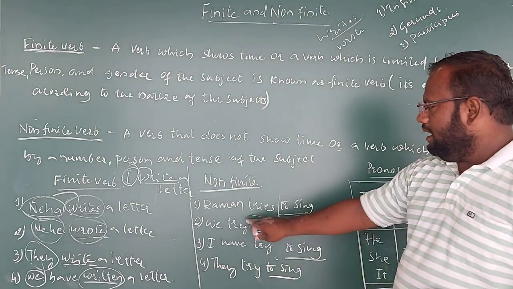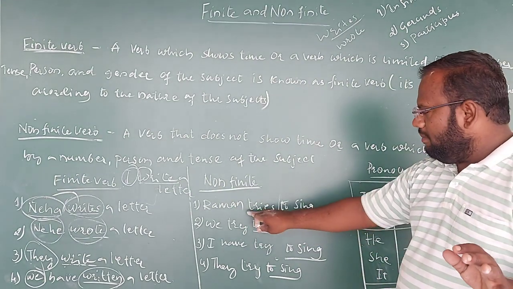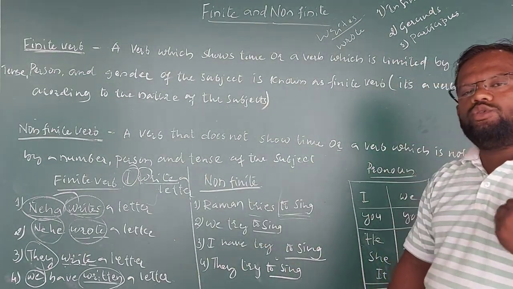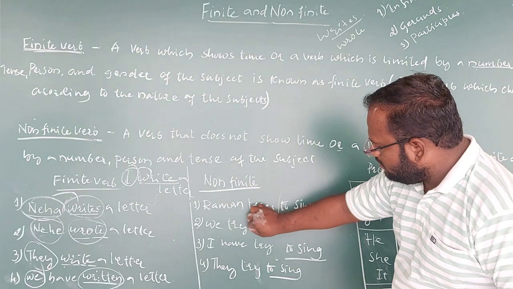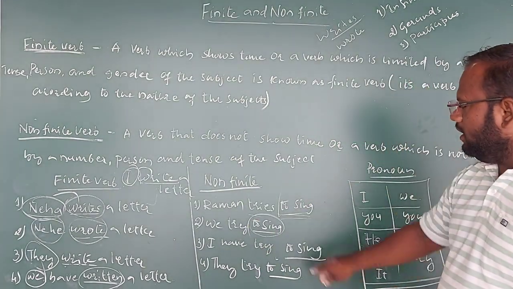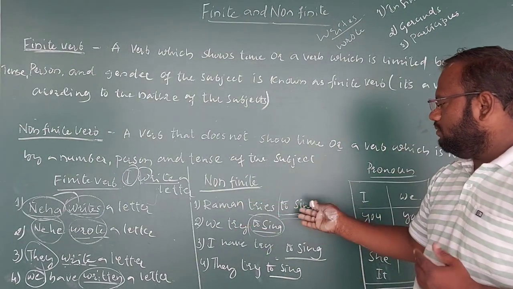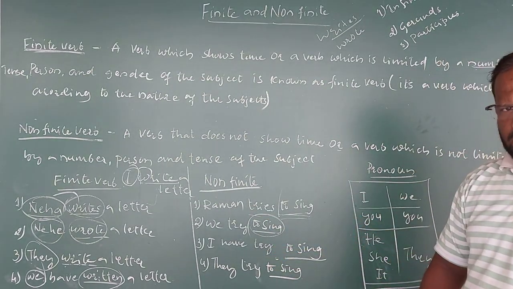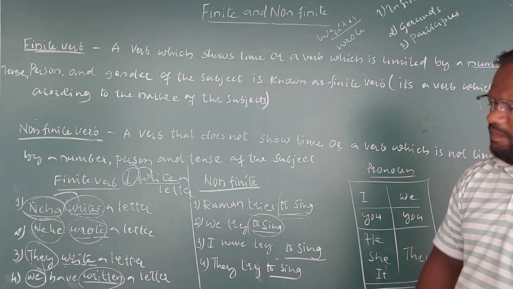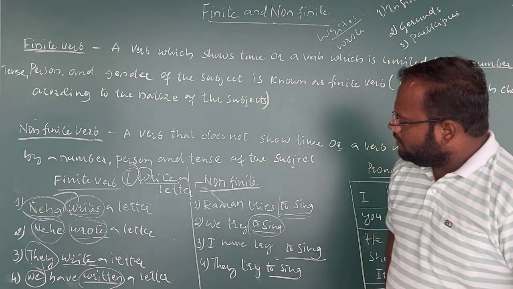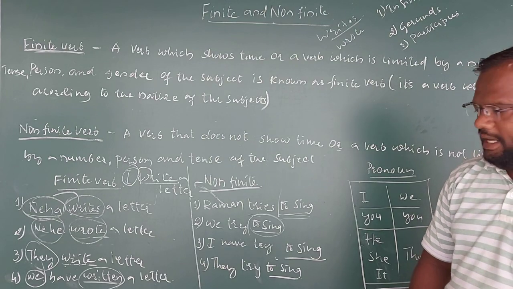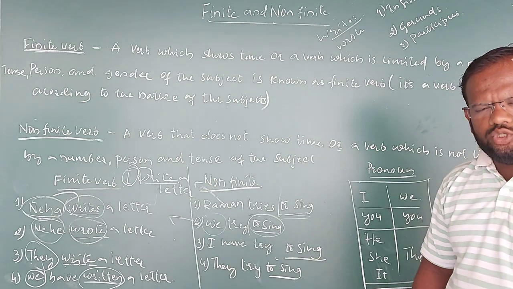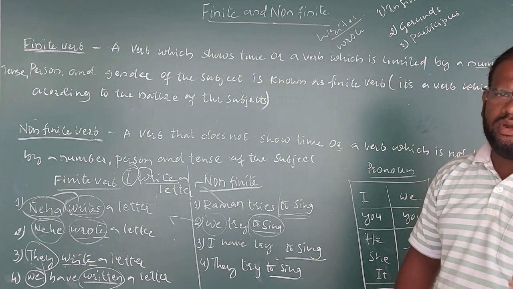Second one we'll see, it is in the simple present tense, right? Raman tries to sing, simple present tense. We try to sing, it is non-changing. You can find that 'to sing' is not at all changing. Next sentence is also in the simple present tense, but the subject changes here. Here the third person singular Raman we can find, and here you can notice that first person plural is there. Subject changed here, even though the verb is not at all changing.